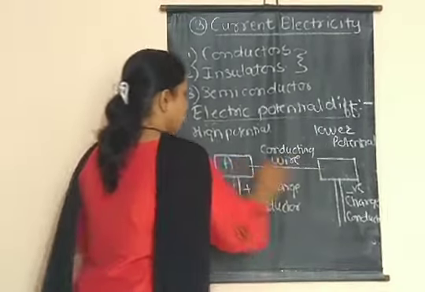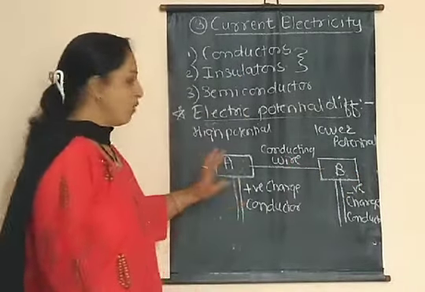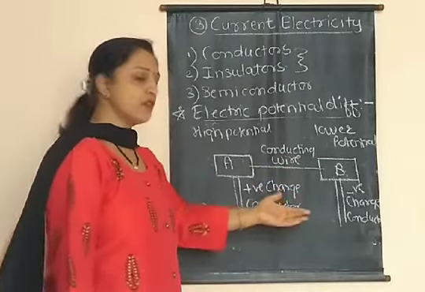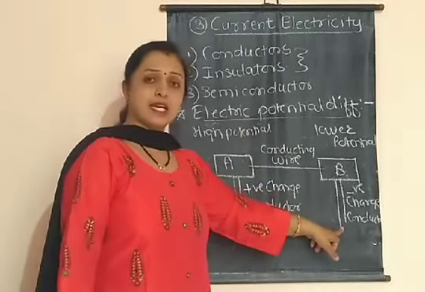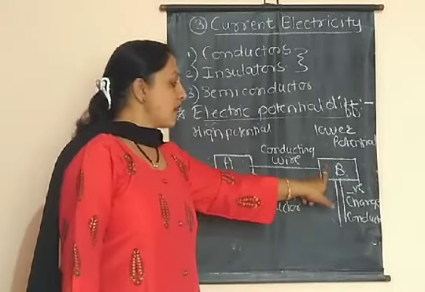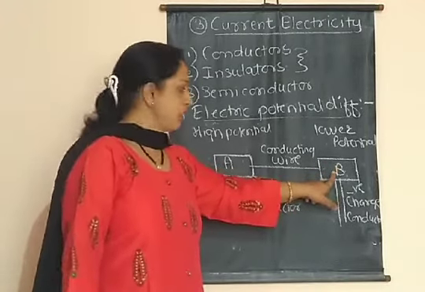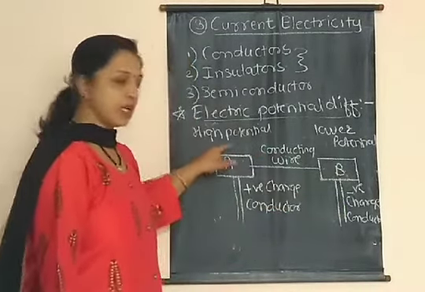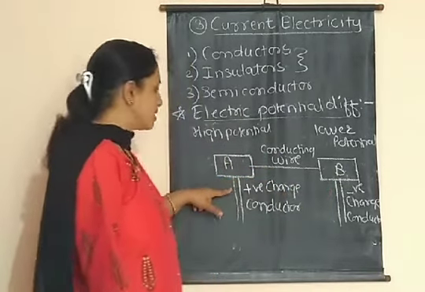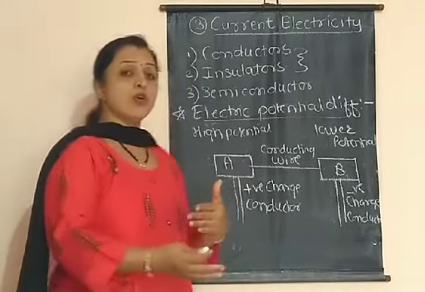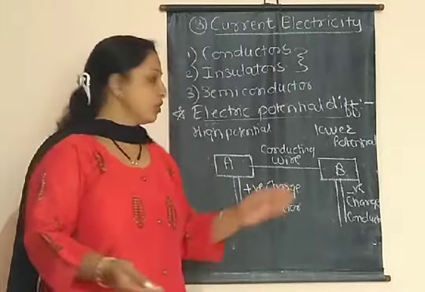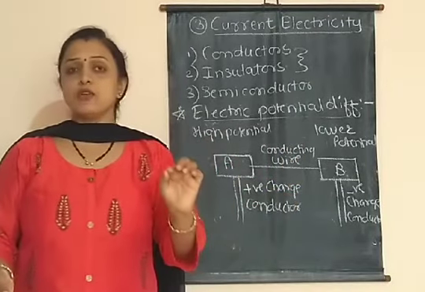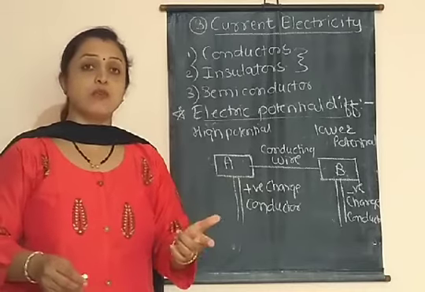Suppose this is conductor A and this is conductor B. A potential difference is created between these two conductors, and due to that potential difference, the electrons on that negative charge conductor start to flow from B to A. These electrons start to flow from lower potential to higher potential, from the negative charge conductor to the positive charge conductor, and due to that flow of electrons, the current flows through the conducting wire from positive to negative. Remember, the direction of current is always opposite to that of the flow of electrons.